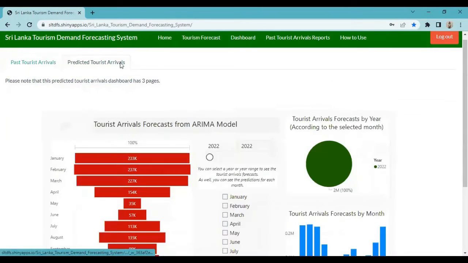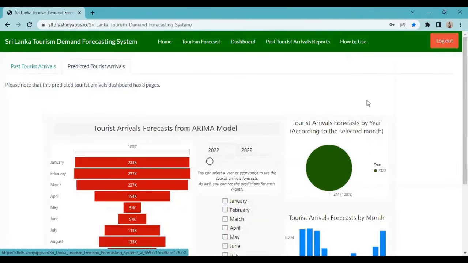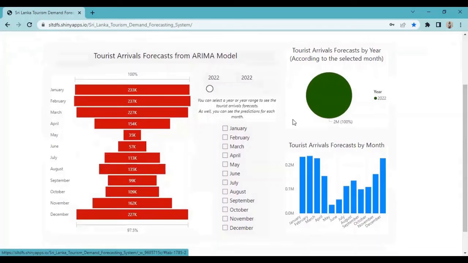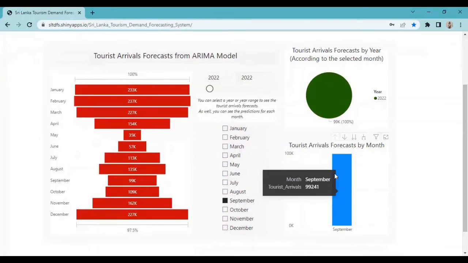In the predicted user errors dashboard, there are 3 different pages. In the first page, the user can see the predictions that are calculated from the ARIMA model. Here, the user can select the required year range and the month to get the predictions. If the user wants to compare this year's predictions with next year's predictions, the user can change the year range.